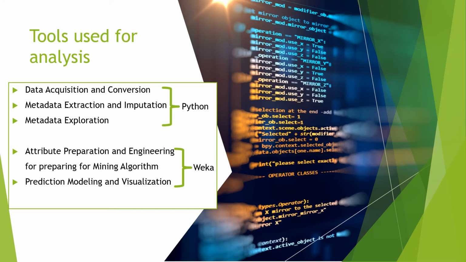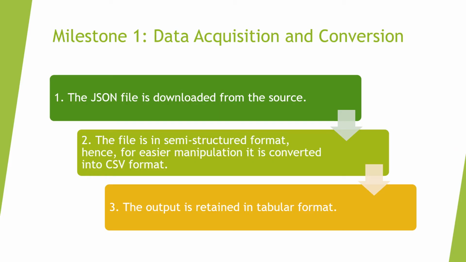The first 3 milestones, that is data acquisition and conversion, metadata extraction and imputation, and metadata exploration, are carried out in Python. Attribute preparation and engineering for preparing for the mining algorithm, and prediction modeling and visualization, are done in Weka. The first milestone is data acquisition and conversion, and it consists of 3 steps. The first step is data downloading. The given customer airline dataset is available in JSON format and is downloaded from the source.